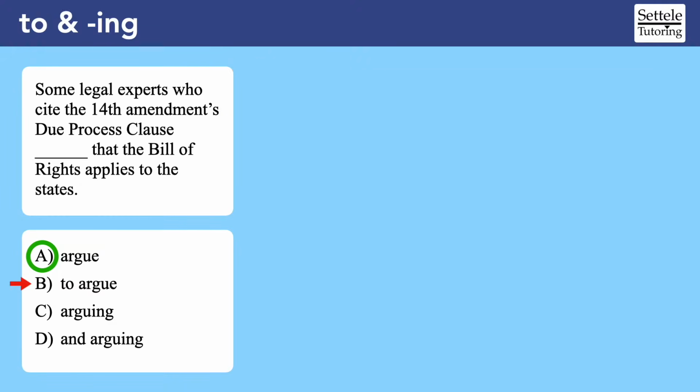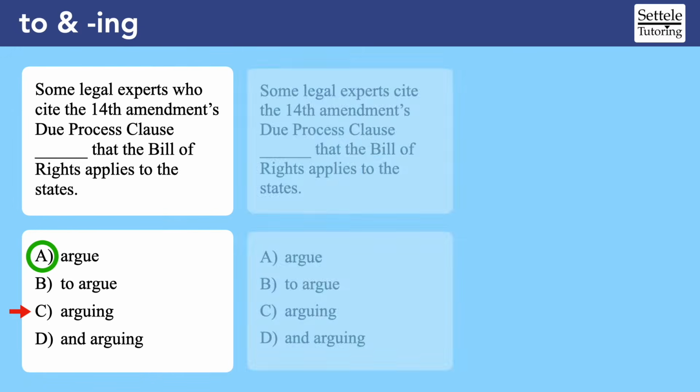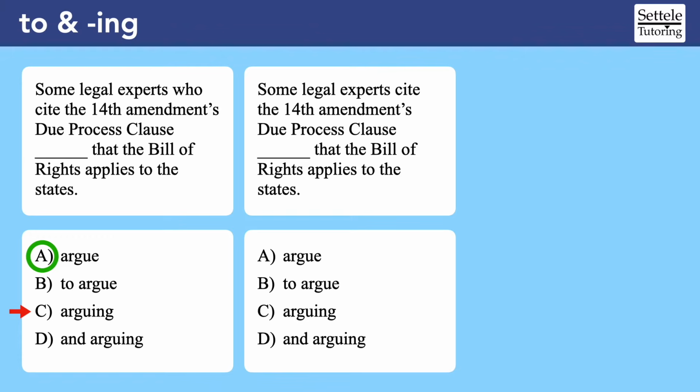It's incomplete. Choice C with ing has the same problem. Some legal experts who cite the 14th Amendment's Due Process Clause, arguing that the Bill of Rights applies to the states. The best way to understand what's happening here is to look at a very similar question. In fact, the only difference is that I deleted the word who from the beginning, and now choice B is actually correct. Some legal experts cite the 14th Amendment's Due Process Clause to argue that the Bill of Rights applies to the states. Sounds good, right?